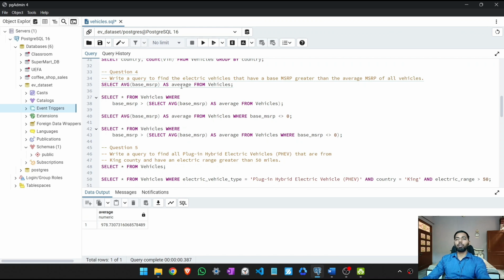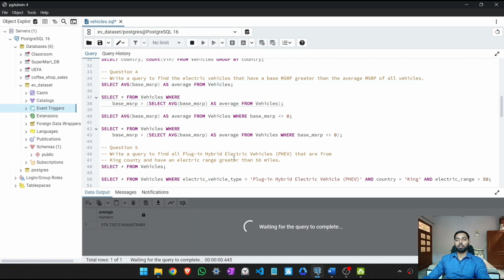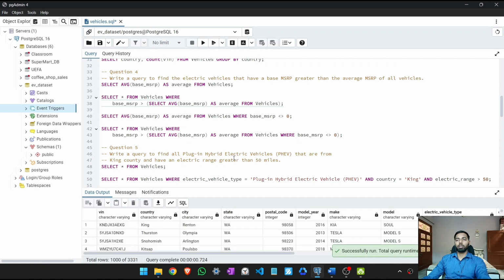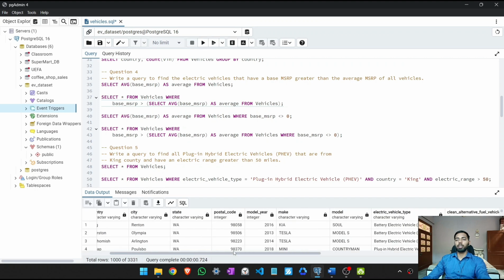So we have to find all the electric vehicles that have greater base MSRP than average. So we give this in a subquery to the new query, that is select star from vehicles where base MSRP is greater than this average value. Here you can see the results.